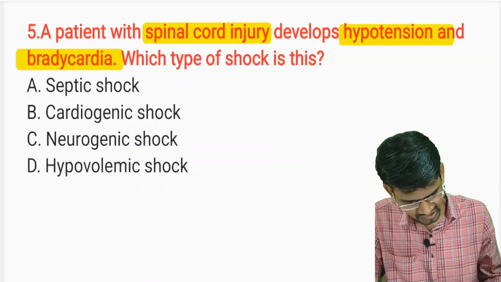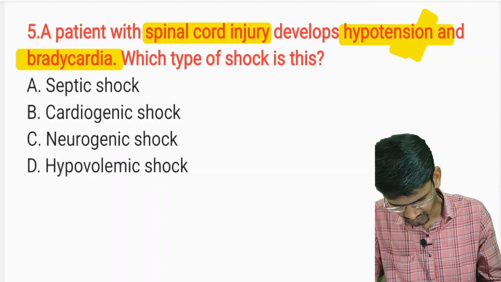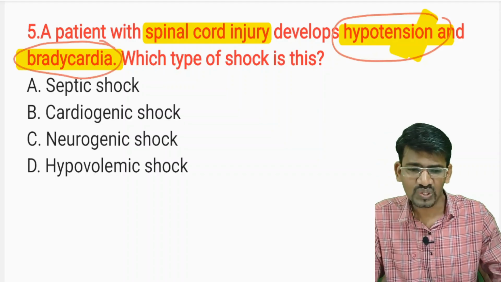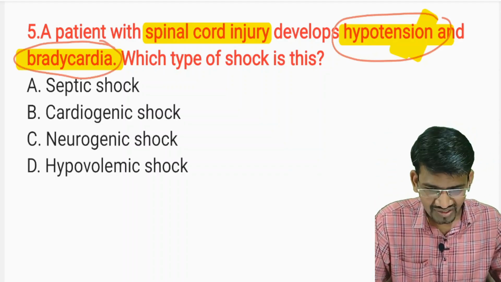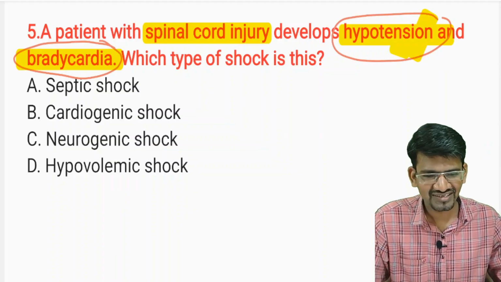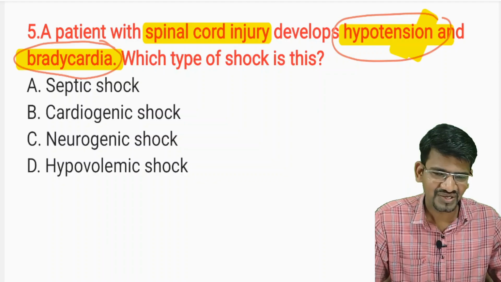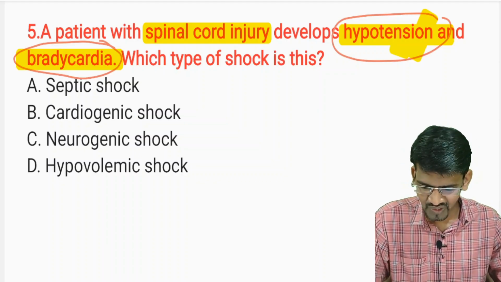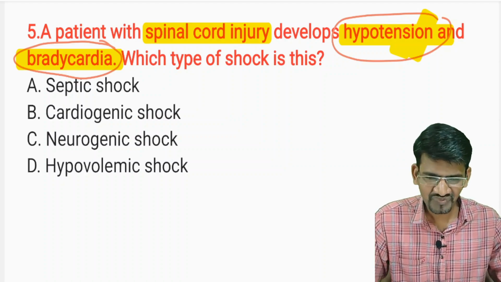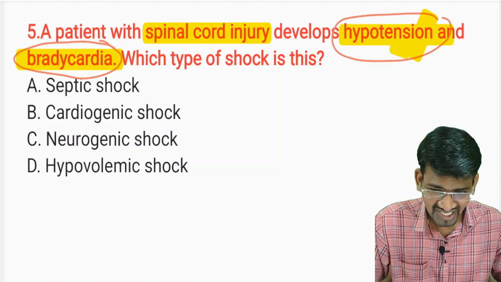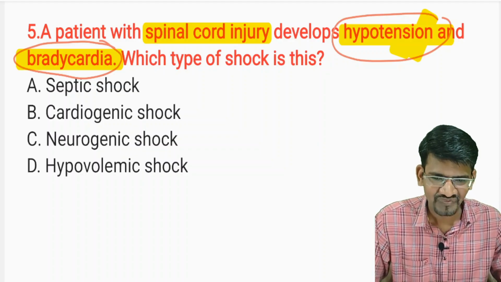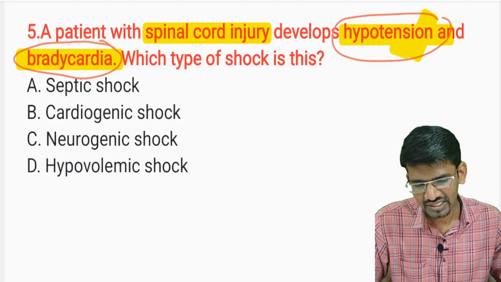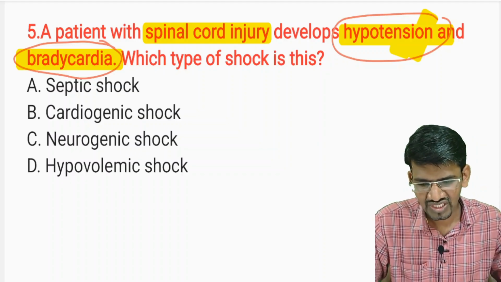Two things they have given here: one is hypotension, and the other is bradycardia. In all the other shock types, we have seen hypotension and tachycardia, but here they have given hypotension and bradycardia. So is it a shock? The patient has bradycardia, not tachycardia. Why is this bradycardia seen in neurogenic shock? So let's discuss neurogenic shock.